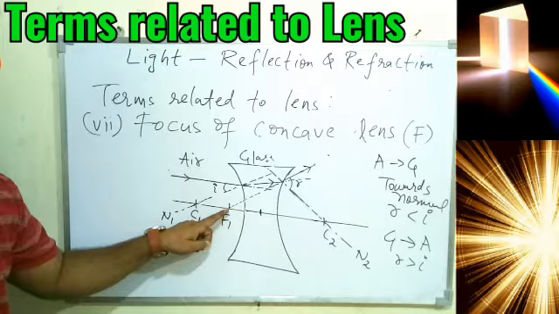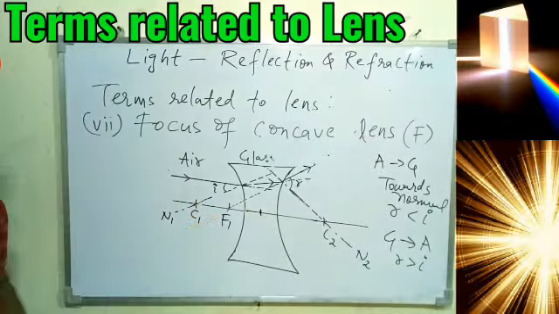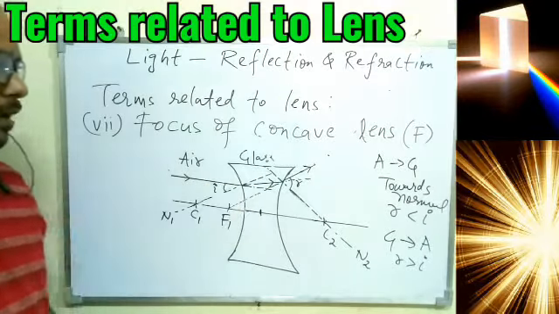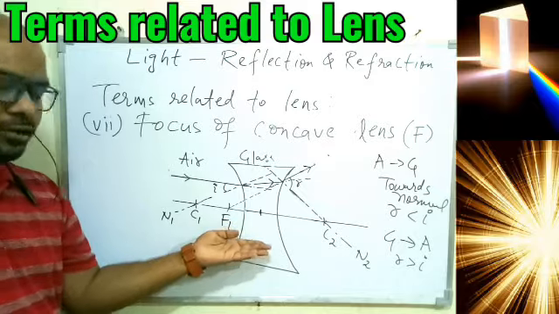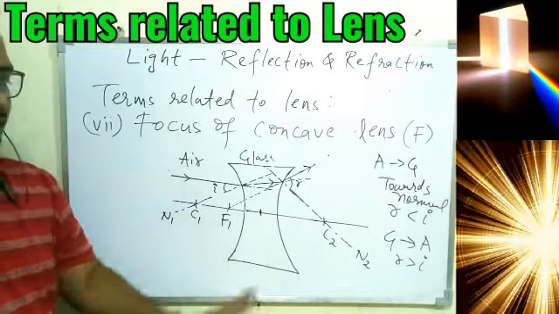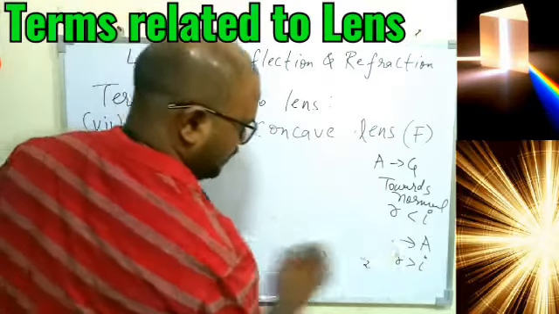So the ray actually is not passing through this focus or converging at the focus, it seems to diverge from this focus, and that's why this focus is a virtual focus. The diagram looks complicated, but finally I have shown you that the ray of light will diverge when it passes through the concave lens, and I have shown you the entire concept based on refraction only. So I hope you understood.